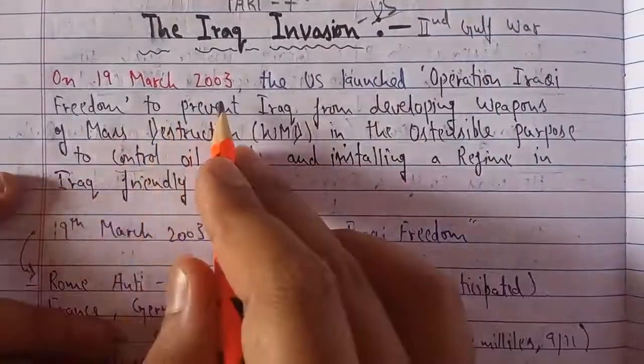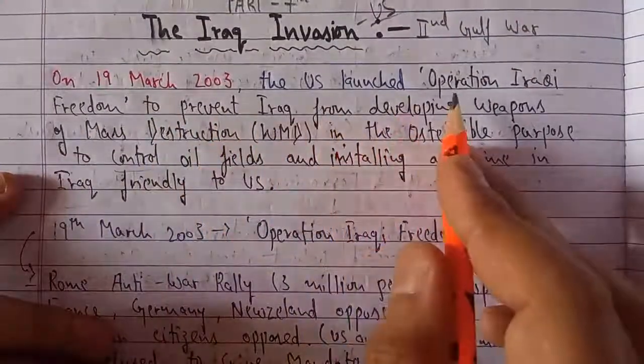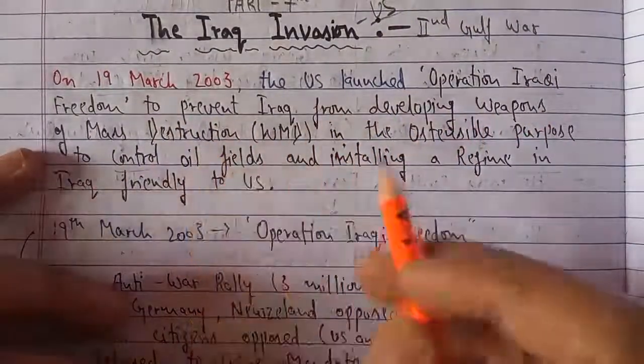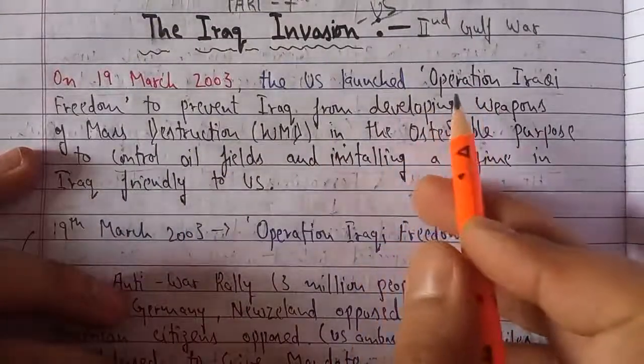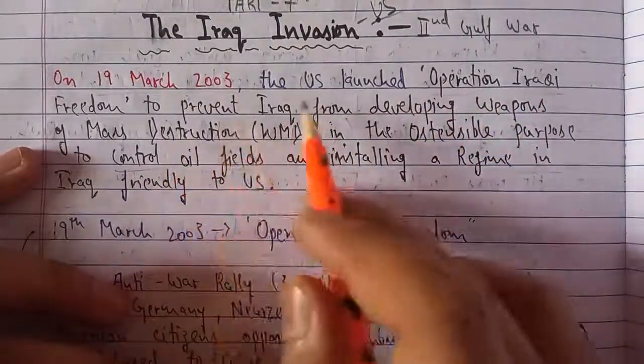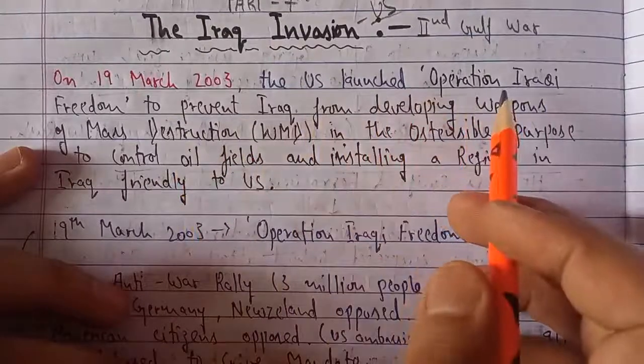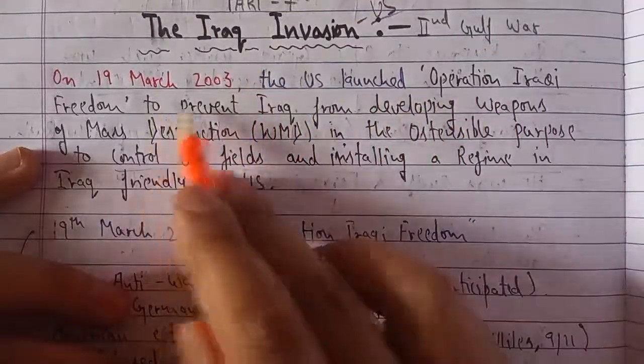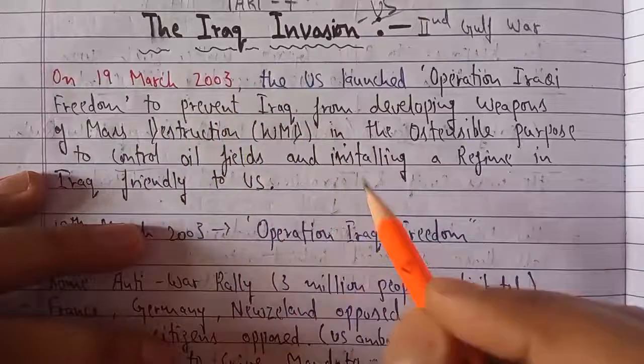On 19 March 2003, the US launched Operation Iraqi Freedom. So indirectly a question can be there: what do you understand by Operation Iraqi Freedom? You must know the US launched this operation against Iraq on 19th March 2003. And what were the reasons?